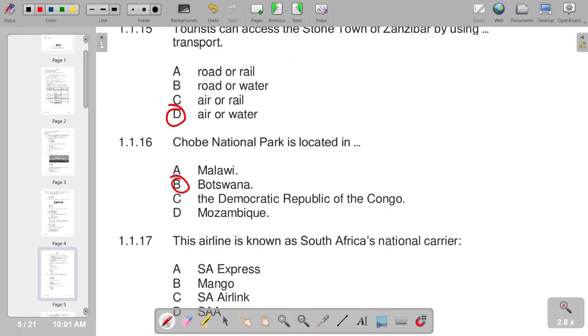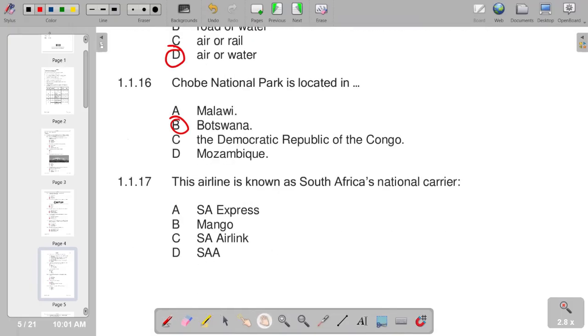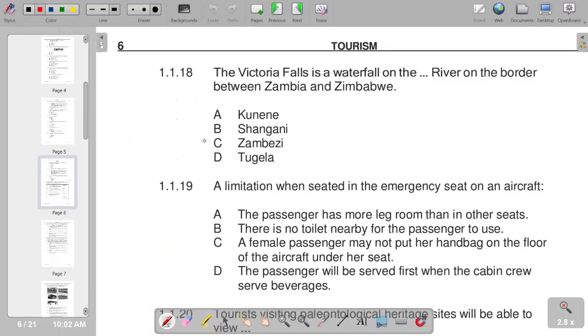The airline is known as South Africa's national carrier. So checking according to what we have, the correct response is D, the SAA, South African Airways. Moving on, number 18, the Victoria Falls is a waterfall on the Zambezi River on the border between Zambia and Zimbabwe.